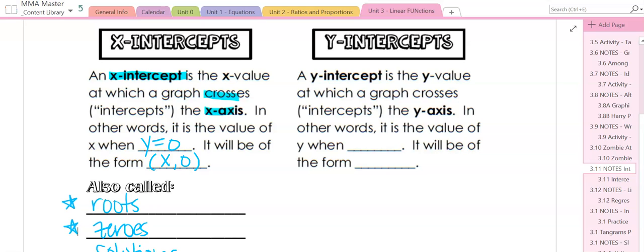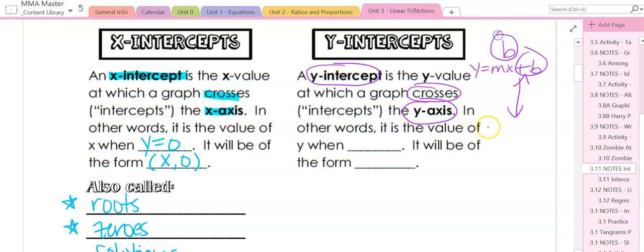The y-intercept we have covered extensively. The y-intercept is the y value at which the graph crosses the y-axis. That's your straight up and down axis. That's the b value in y equals mx plus b. Okay, it's where we begin on the y-axis. It is the value of y when x equals 0 because we haven't moved up or down on the graph. And it will be written in the form of (0, y). So these are our two intercepts.